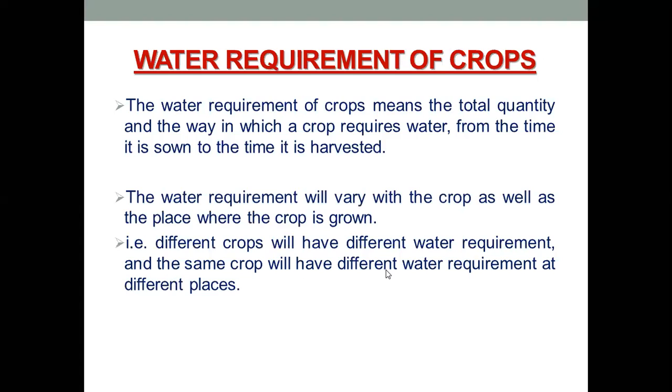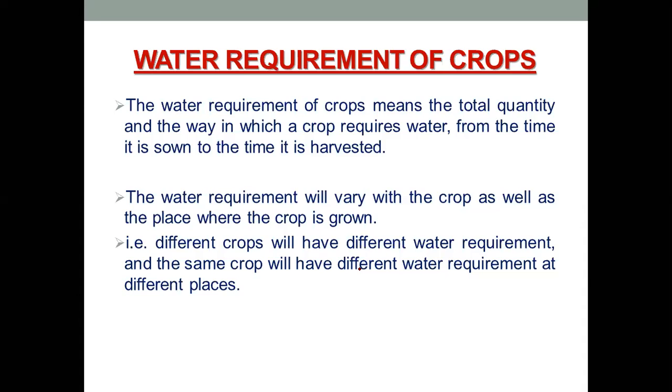Now the water requirement of crops will vary with different crops as well as the place where the crop is grown. That means different crops will have different water requirements, and the same crop will have different water requirements at different places. Let me explain the second and third point to you.